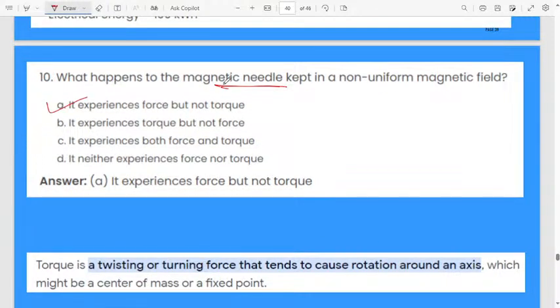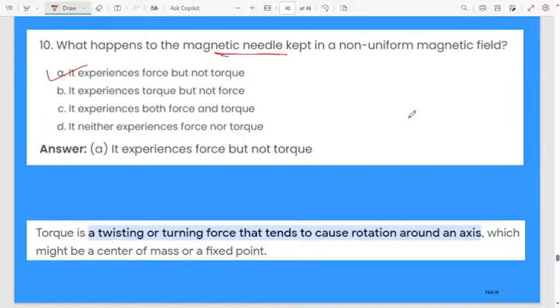Option A, it experiences force but not torque. What is the use of a magnetic needle? The magnetic needle shows the direction. If it is in a non-uniform magnetic field, it experiences a force, meaning it will show deflection, but it will not get rotated, it will not show any torque. Torque is a twisting or turning force that tends to cause rotation around the axis. You can observe only the deflection of the magnetic needle, but it will not get rotated in the non-uniform magnetic field.